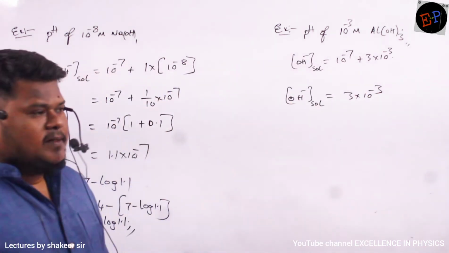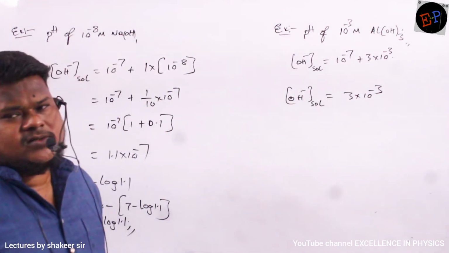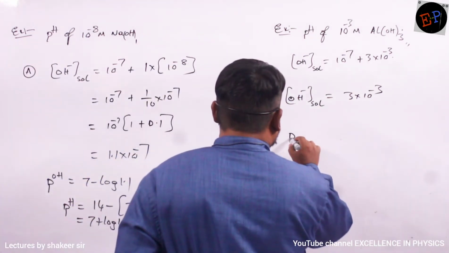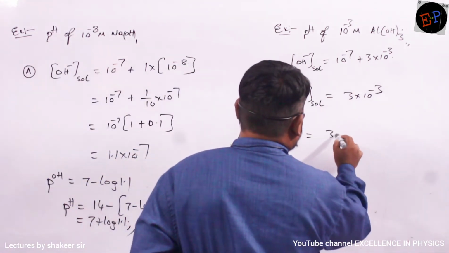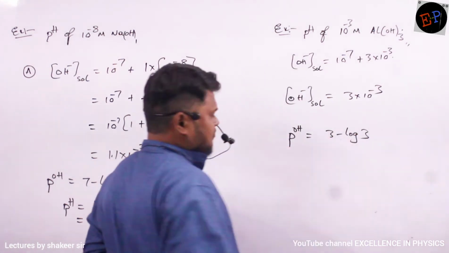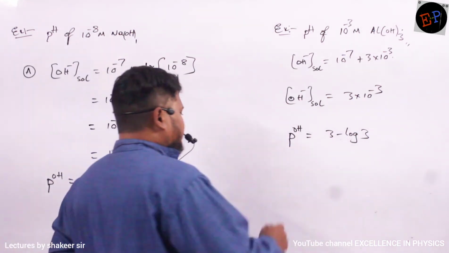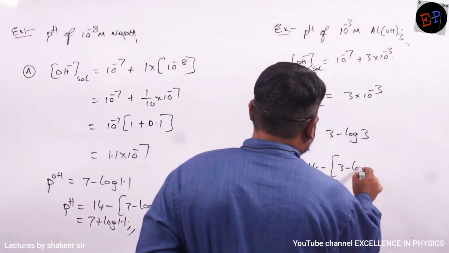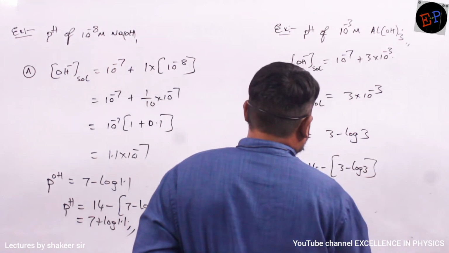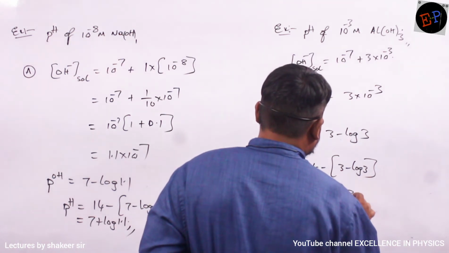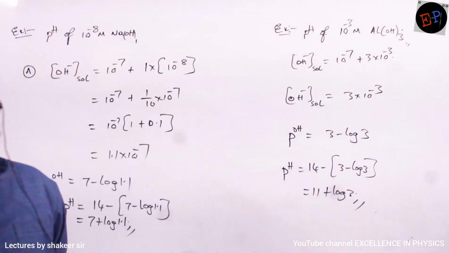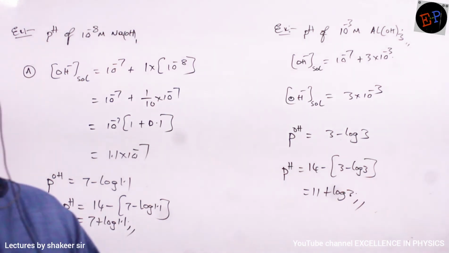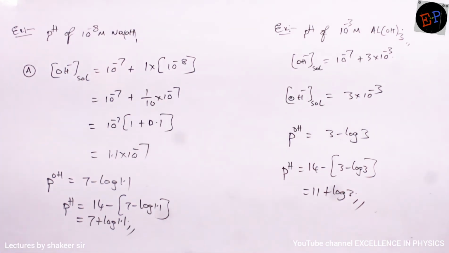That's all. So again this is of the format x into 10 power minus y. So therefore what is the pOH? It is nothing but 3 minus log 3. That's all. So therefore pH is how much? pH is nothing but 14 minus of 3 minus log 3. So 11 plus log 3. Okay. So that is the pH of this base. Okay. That's it. So this is how we can do it.